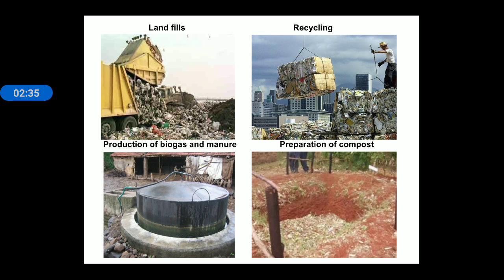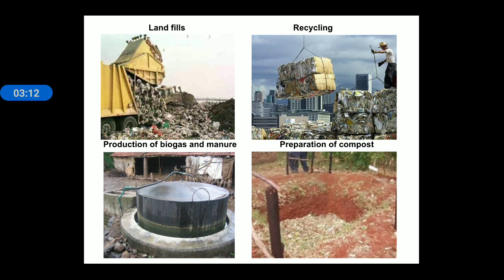Some biodegradable substances can be used for decomposition, or can be used for production of biogas and manure. Suppose cow dung, human excreta, vegetable waste, or other plant waste can be used for the production of biogas. In a biogas plant, this waste is fed as raw material, and here decomposition takes place and biogas is produced.